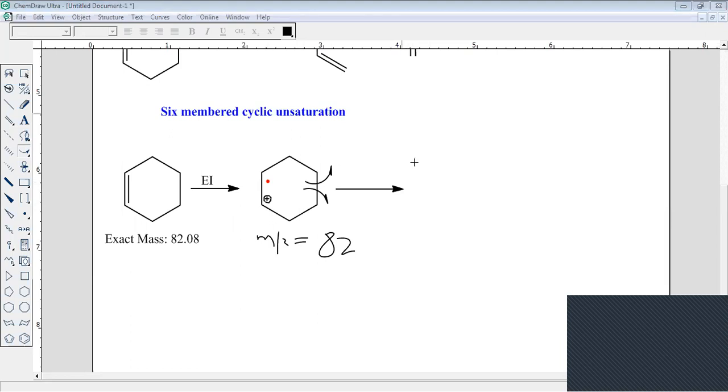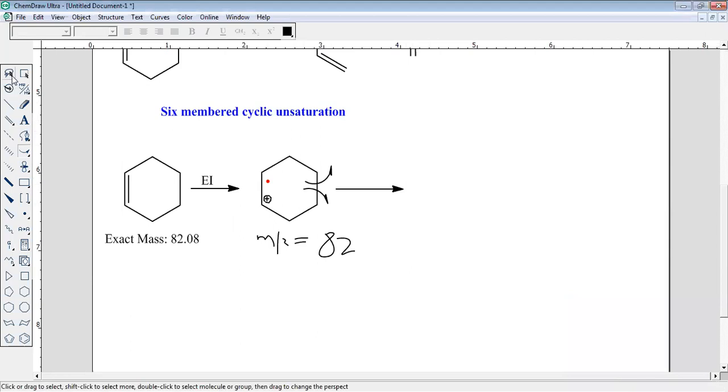One point: this one, not this one. The bond just opposite to this double bond will break, and that will form an alkene. Means this bond is going to break, and this bond is going to break. Our aim is to produce the diene and dienophile. That should be remembered and considered in this reaction.